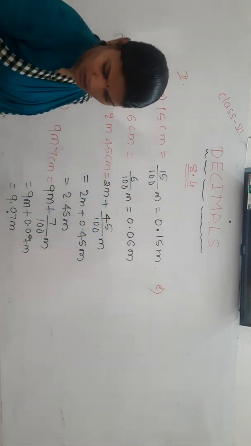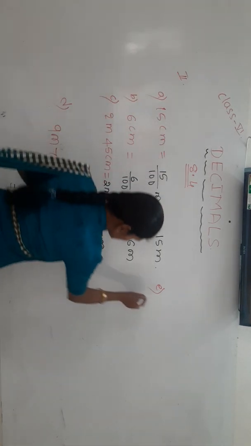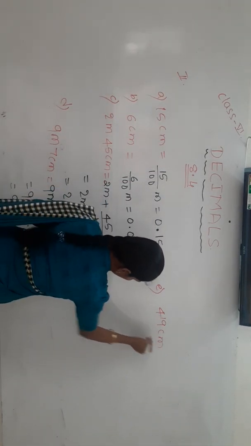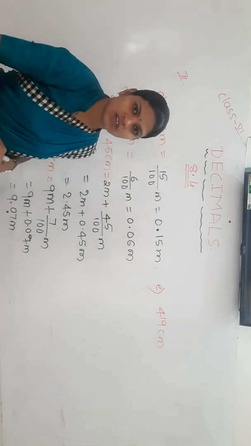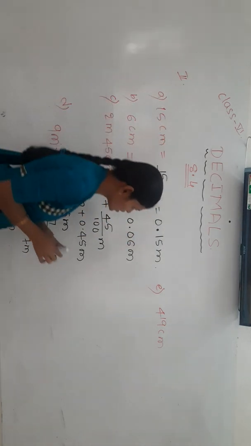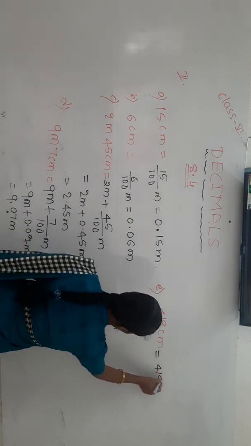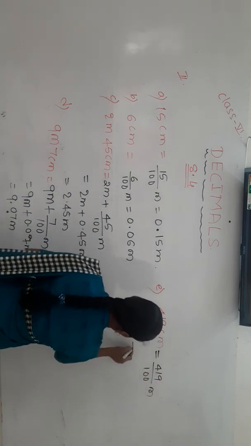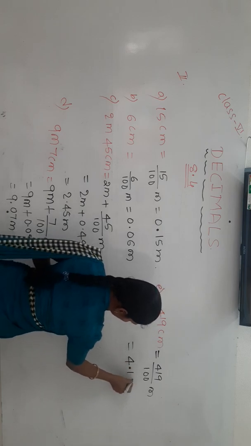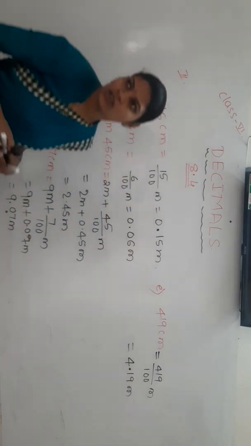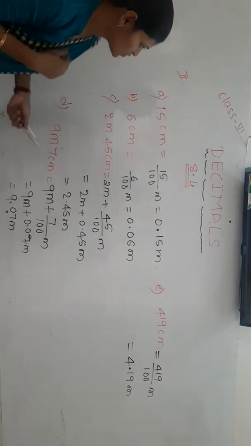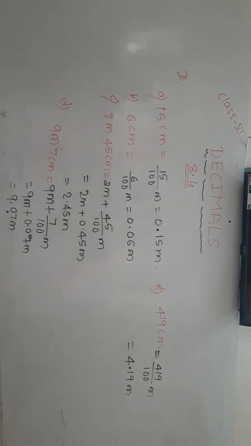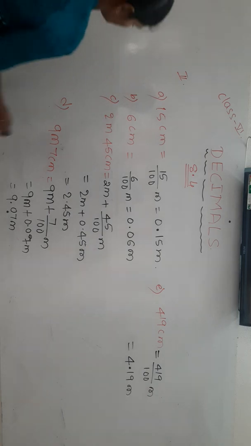Okay. Next, what is the next number here? 419 centimeter. It is in terms of centimeter, so convert to meter. Convert to meter means 419 divided by what? 100. So it becomes 4.19 meter. Just pause it and take this second question. Yes, I hope you have written it. Sure of it.